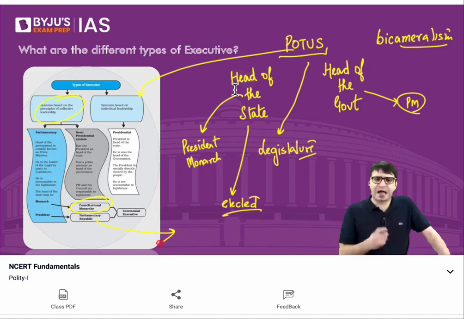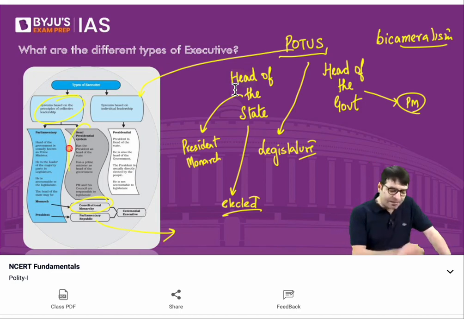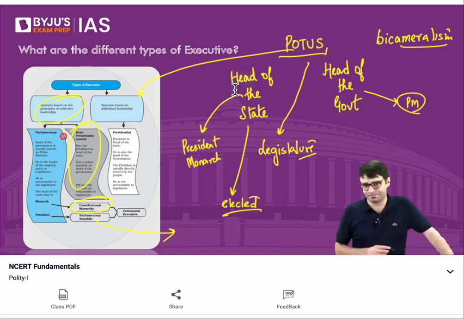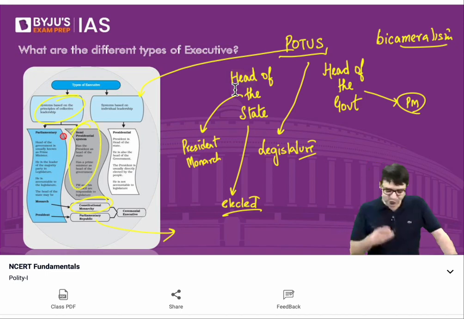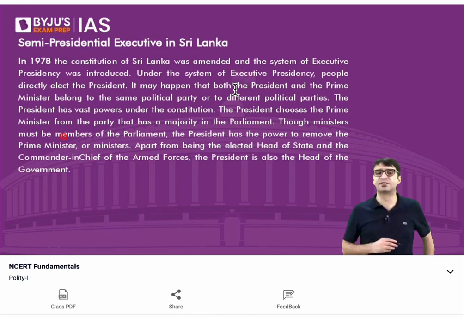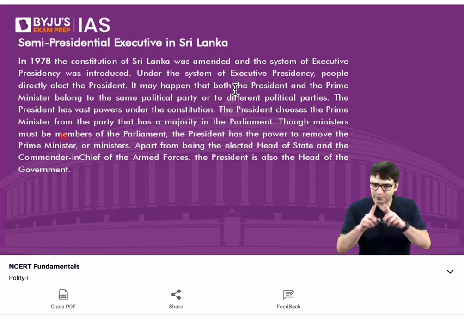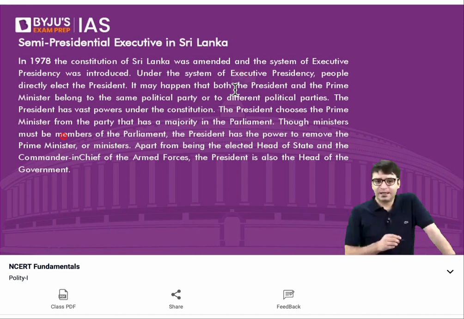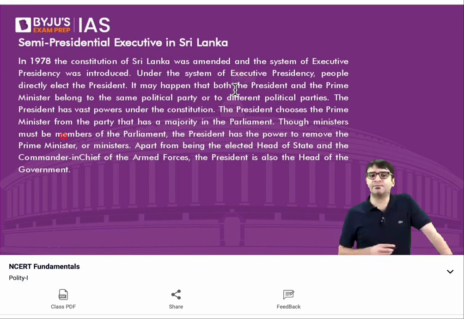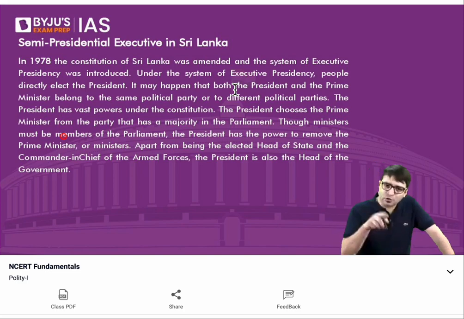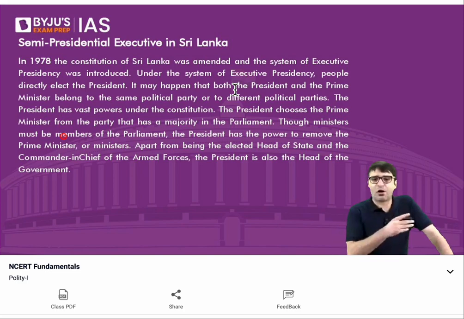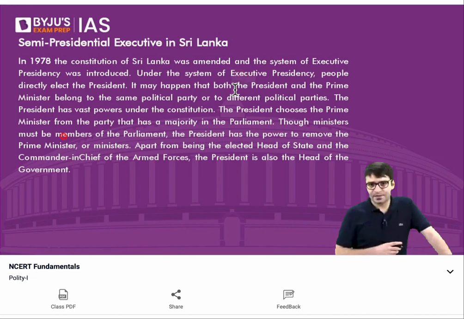But then we also have something called a semi-presidential system. Can I tell you one example of this semi-presidential system? For example, in Sri Lanka. Now listen to me even more carefully. Even when you read NCERT books, you should also cross-check whether the content is updated or not, because there has been a change.